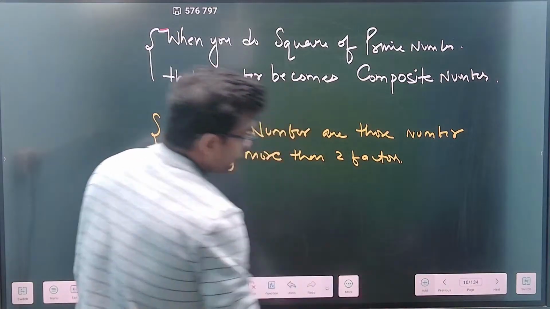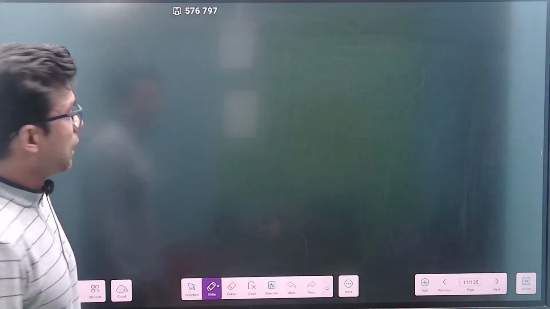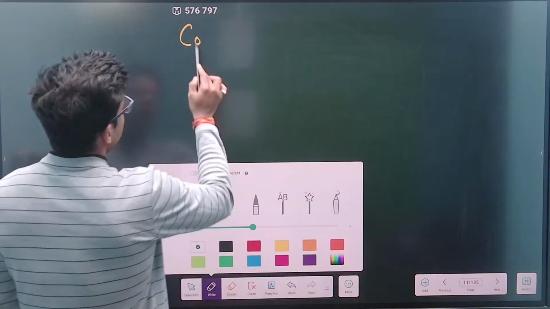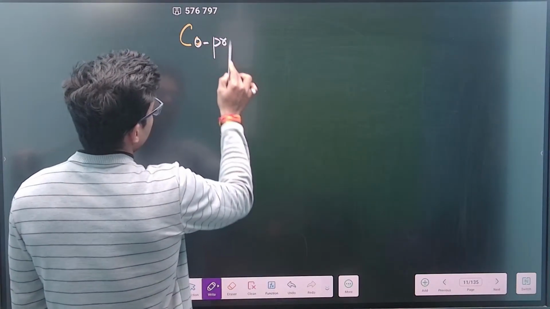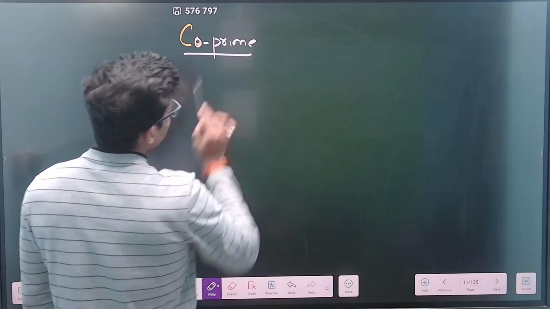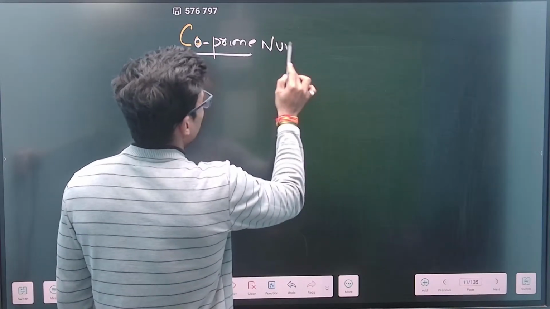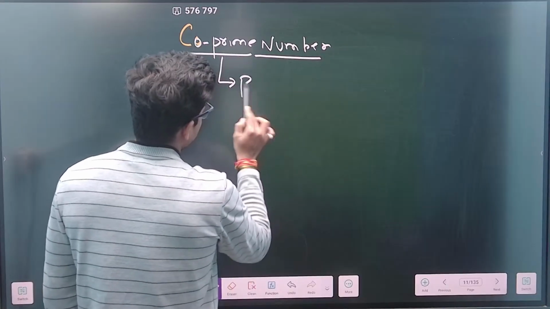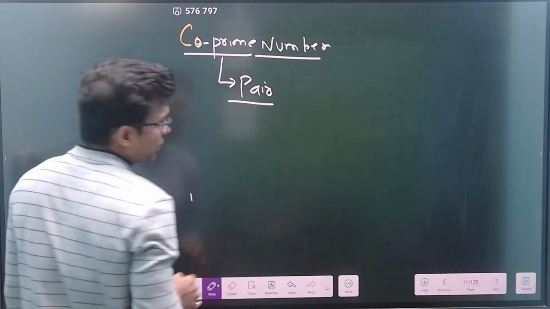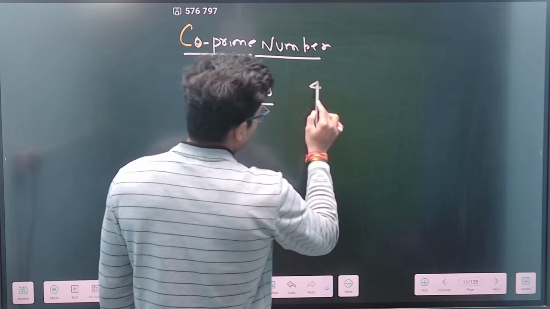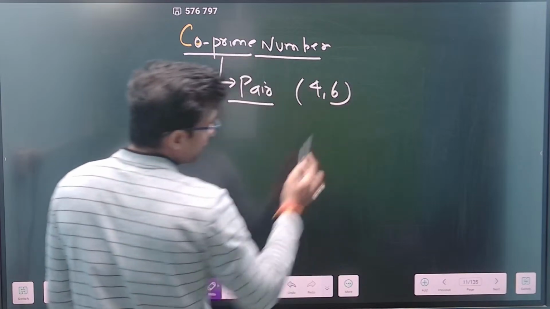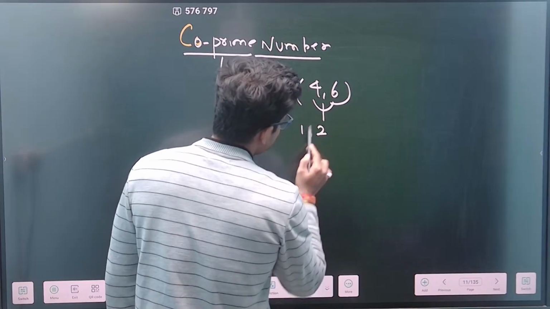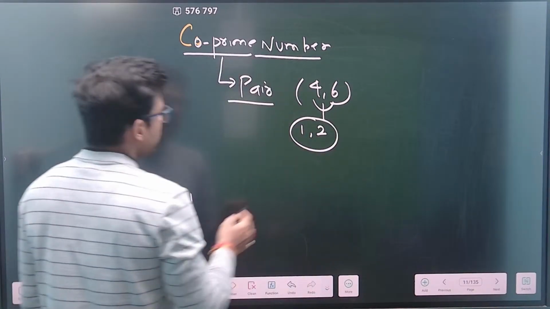Let's come to the second part, which is again very important. Now, what are co-prime numbers? Co-prime numbers always come in a pair. For example, are 4 and 6 co-prime numbers? No. Why? Because 2 is also common, and 1 is also common. So this is not a co-prime pair.